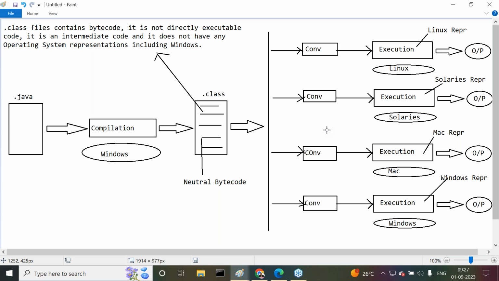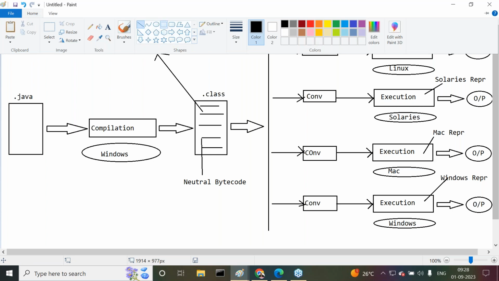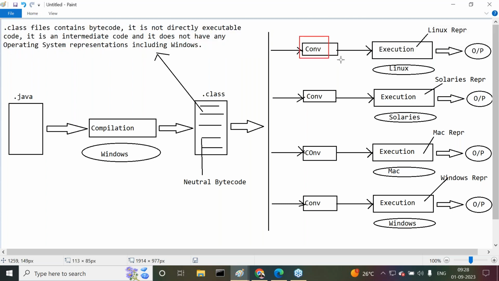But here the question is, how and where has Sun Microsystems provided these converters? If you observe this point, the answer is very clear. Sun Microsystems has provided this conversion mechanism and execution mechanism in a single device.